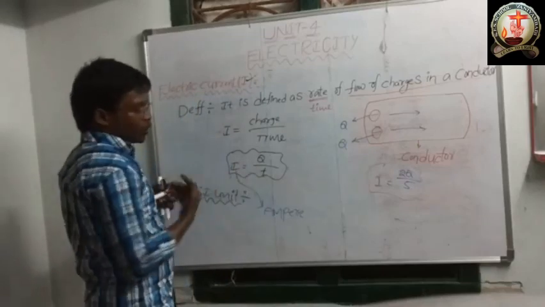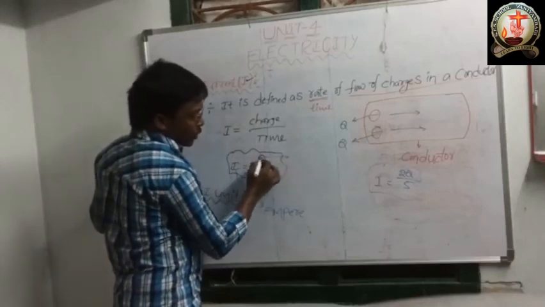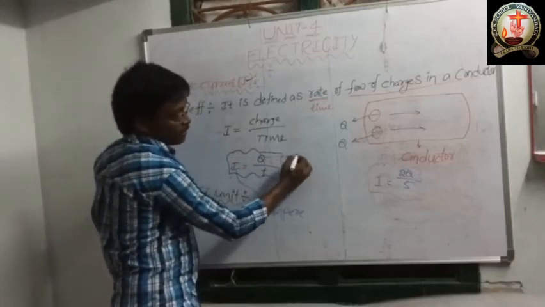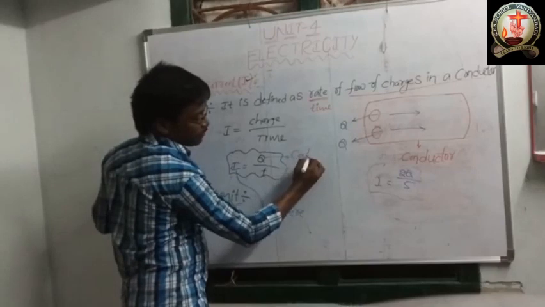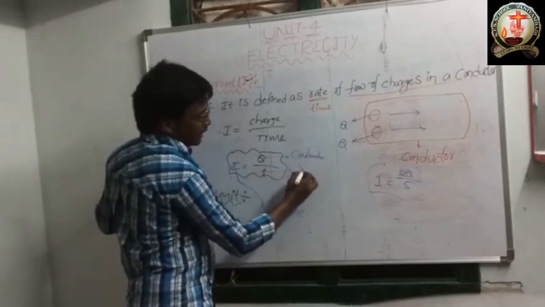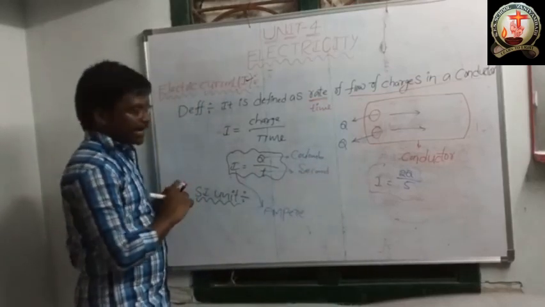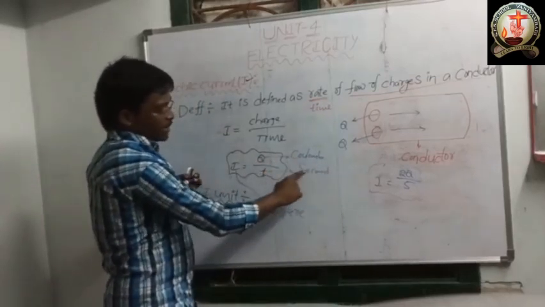The SI unit of charge is coulomb, and the unit of time is second.